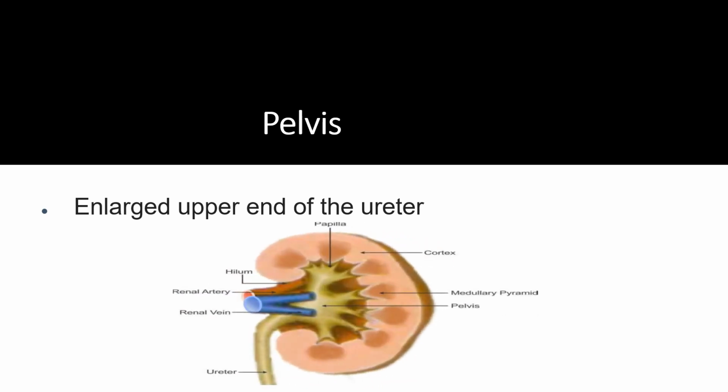And we need to understand one part, that is the pelvis. The pelvis is the enlarged upper end of the ureter. That portion is called by the name pelvis.